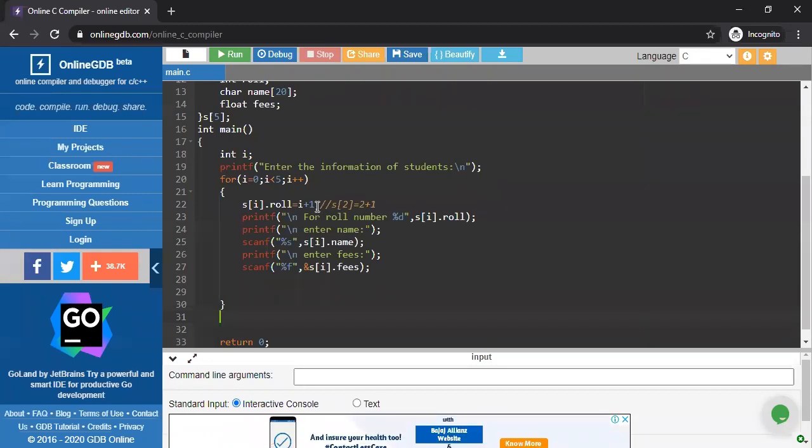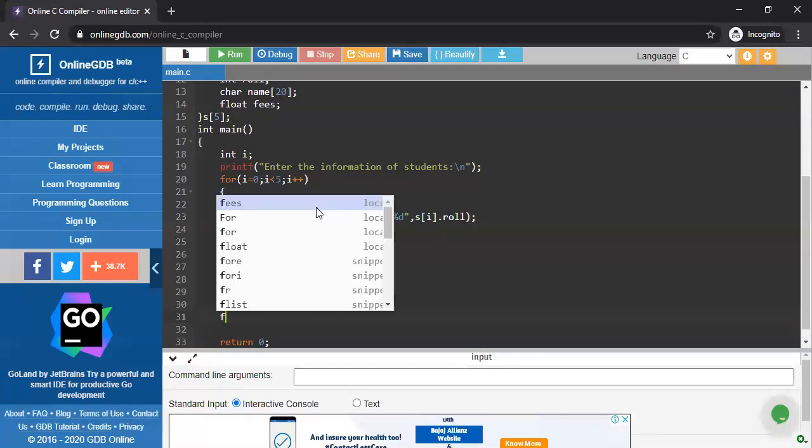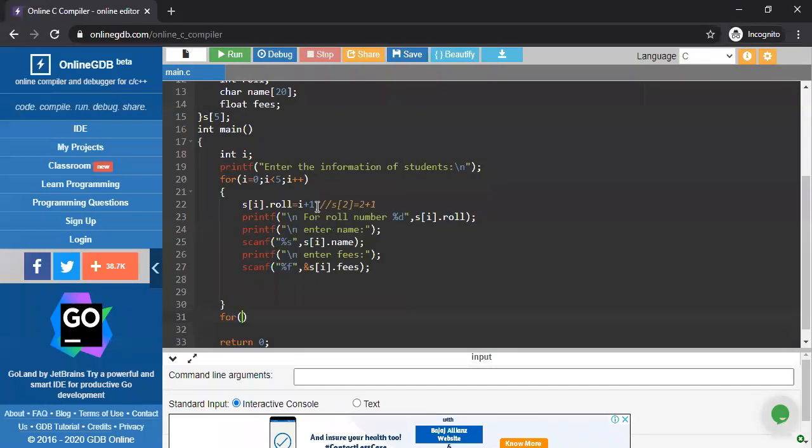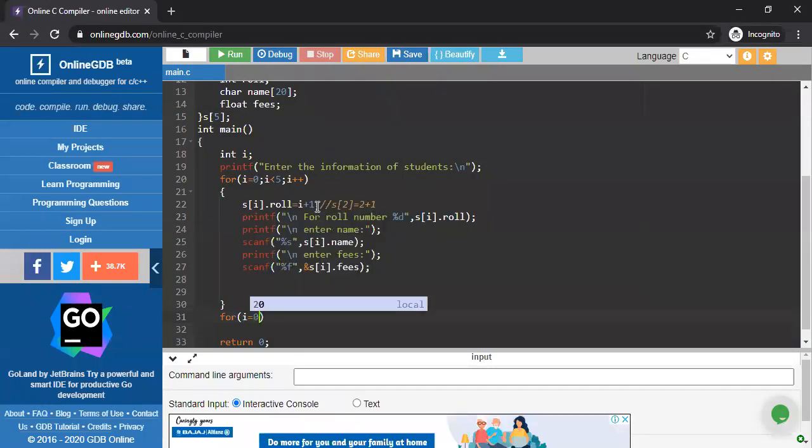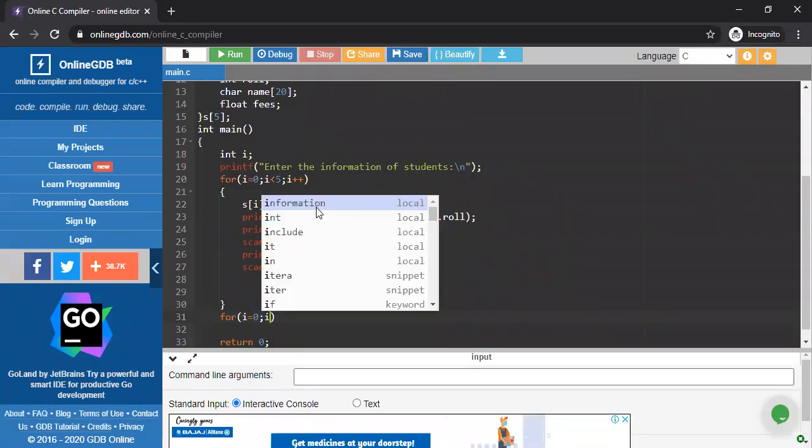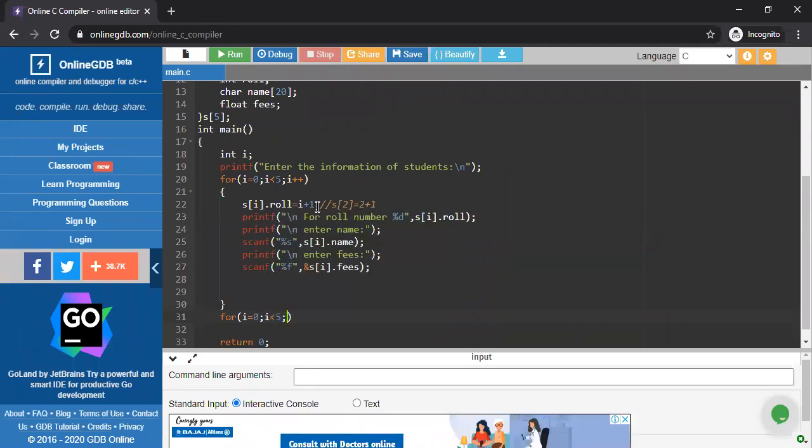Because in case of 60 students, it is not possible that I am going to write all the displaying information 60 times. So 60 into 3 means 180 times. 180 lines is there. It's not possible. So here I'm just executing our for loop again. So I less than 5 and I plus plus,